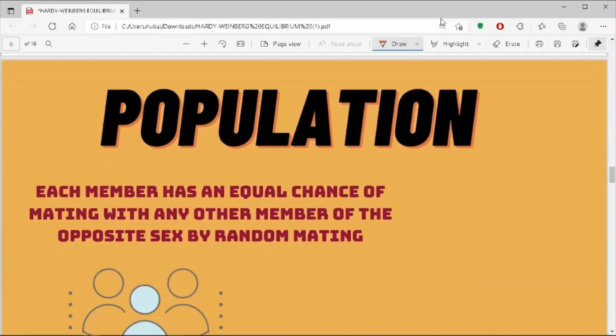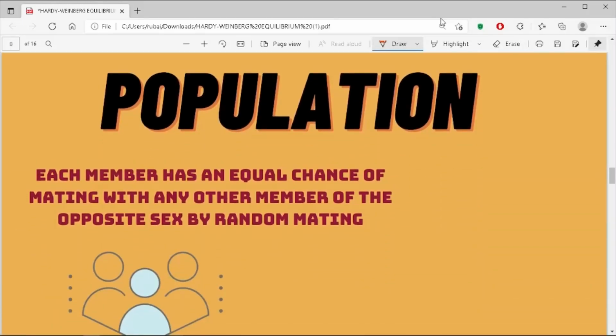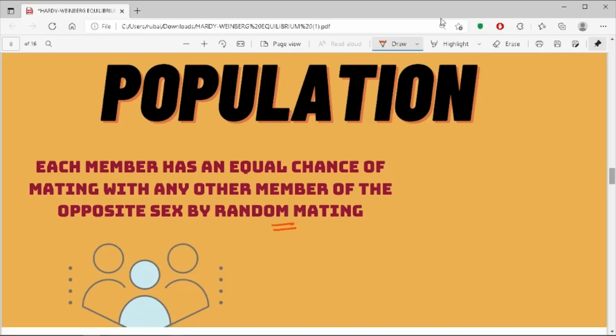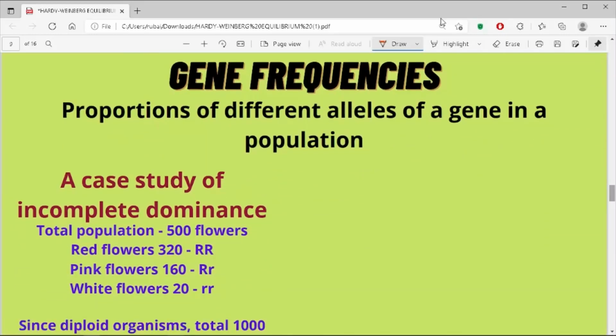Now let's discuss some of the important points which we have been talking about since the beginning of the class. What do you mean by a population? According to geneticists, a population is a group of organisms of the same species living together in a common geographical area, mutually interbreeding. So each member has an equal chance of mating with any other member of the opposite sex, fulfilling the criteria of random mating.